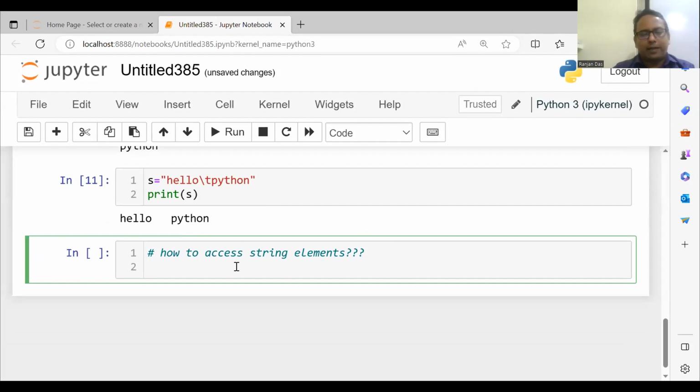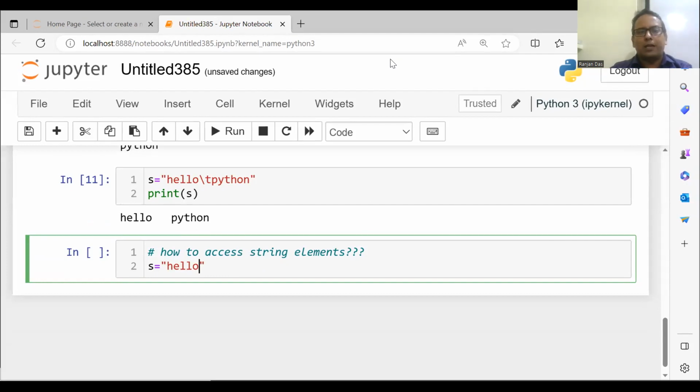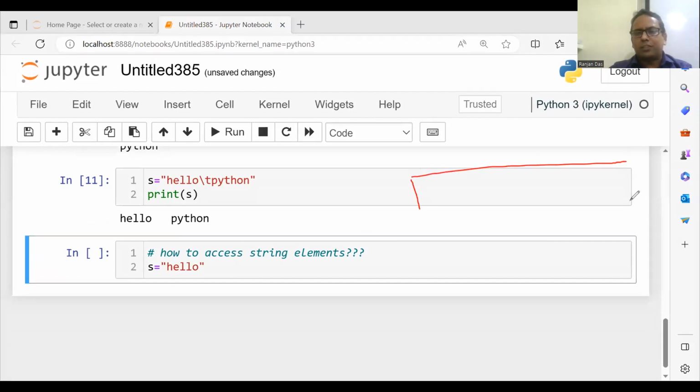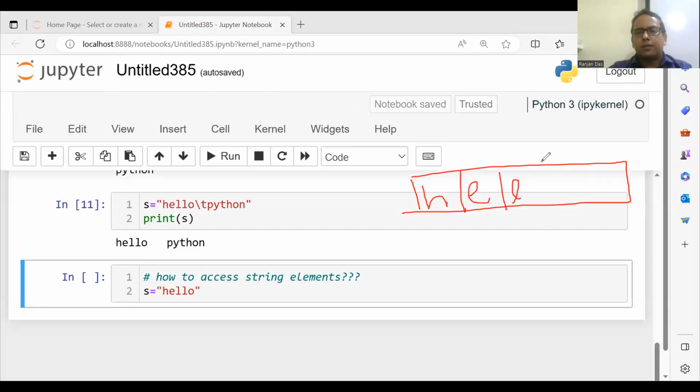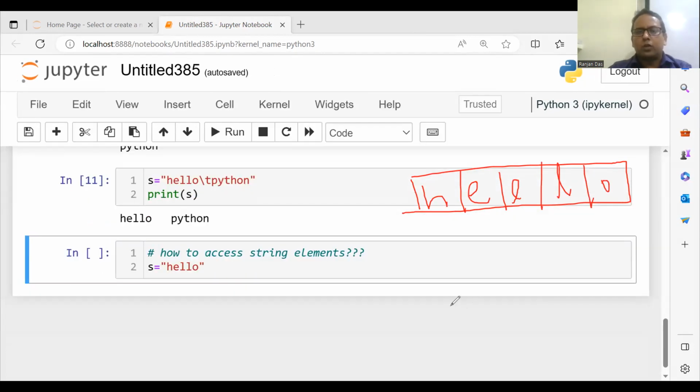Suppose for example, I write here s equal to, let's say, hello. So how do you represent it diagrammatically? This is my diagram. This is your H. This is your E. This is your L. This is your L. This is your O. So each character, its name is s. Each character of the string is assigned a number that starts from 0. H is assigned 0. E is assigned 1. Then L is 2. L is 3. Then O is 4, because we are starting from 0. Since there are 5 characters, the last element index will be 4.